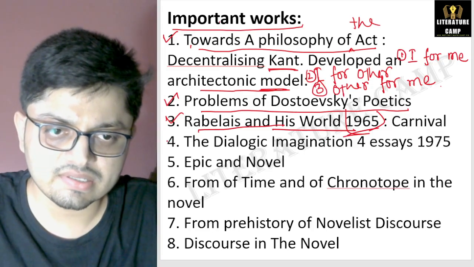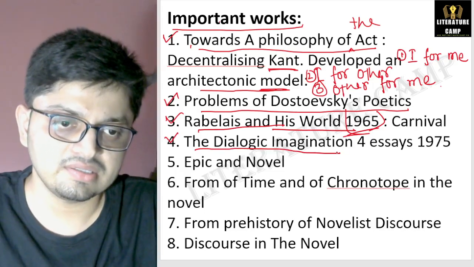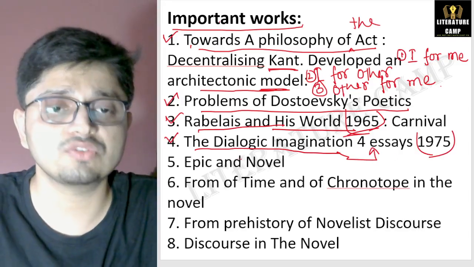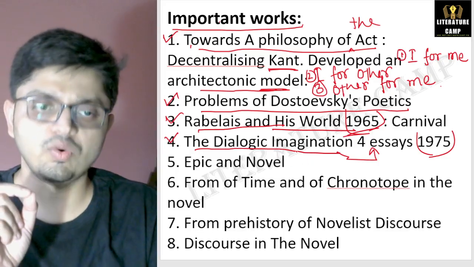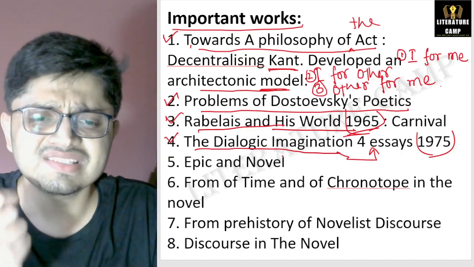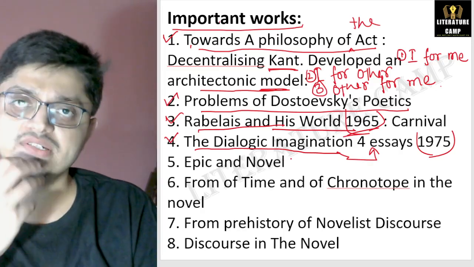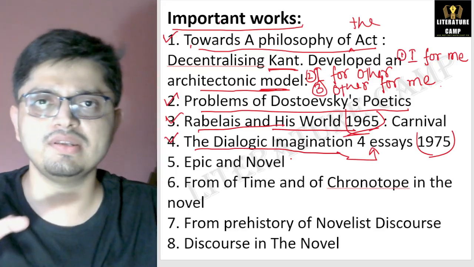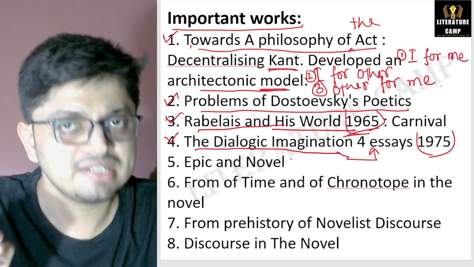The next work is The Dialogic Imagination. This is a collection of 4 essays published in 1975. Simply they will ask who has written The Dialogic Imagination. And in this work, he has developed another concept, the concept of heteroglossia. What is it? It is about the relationship between the implied meaning of the text and the interpreted meaning of the text.